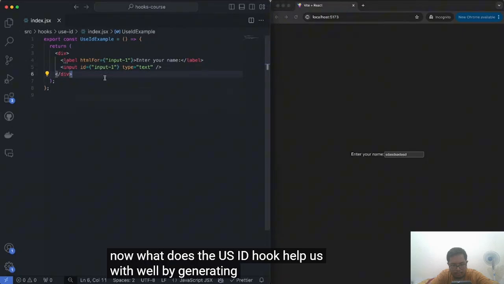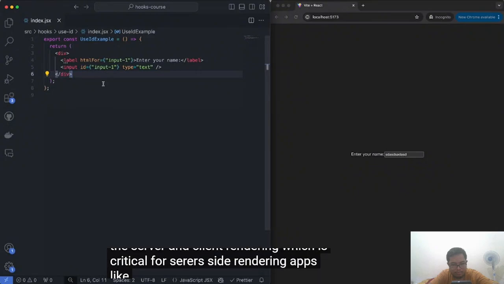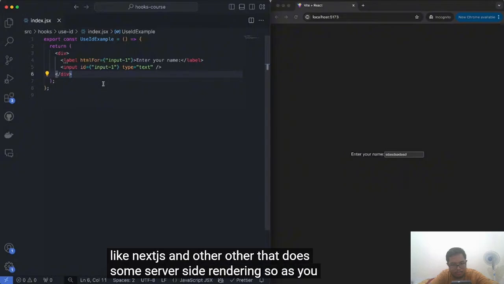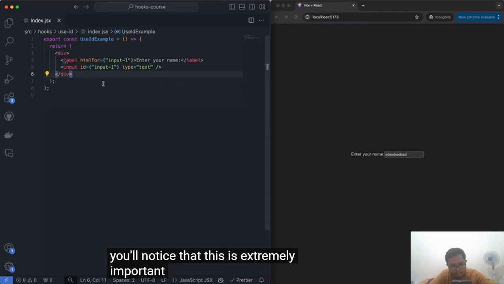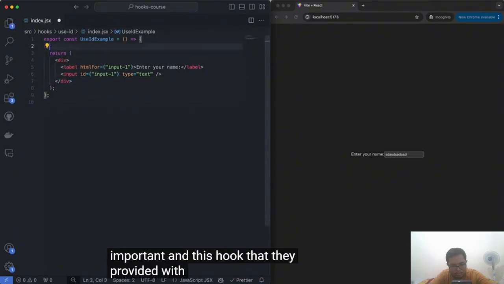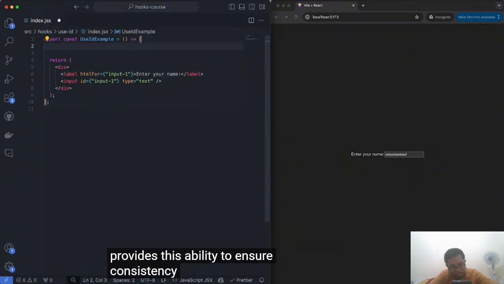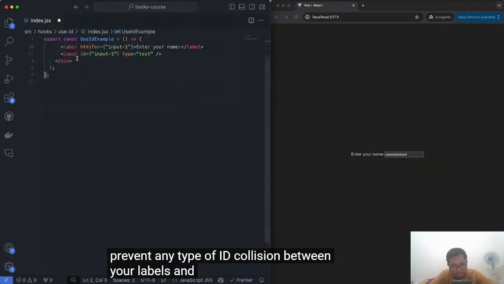By generating unique IDs, we ensure that we have unique IDs across the server and client rendering, which is critical for server-side rendering apps like Next.js and other libraries that do some server-side rendering. As you get familiar with server-side rendering, you'll notice that this is extremely important, and this hook works seamlessly. It provides the ability to ensure consistency and stability across the renders of your components, and it will prevent any type of ID collision between your labels and your inputs.